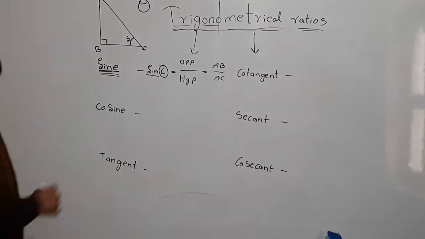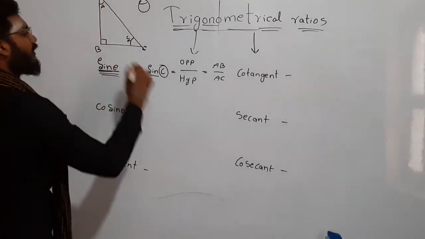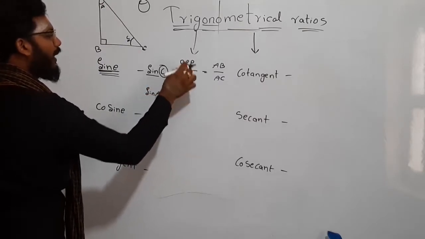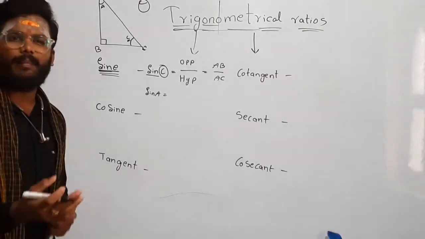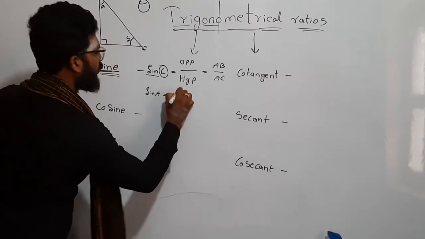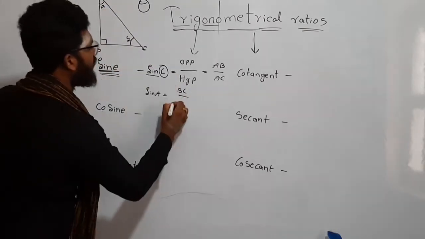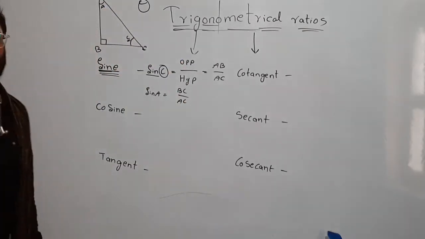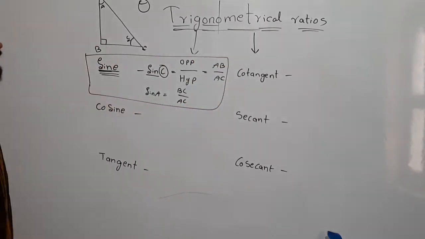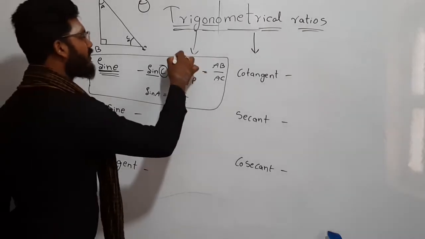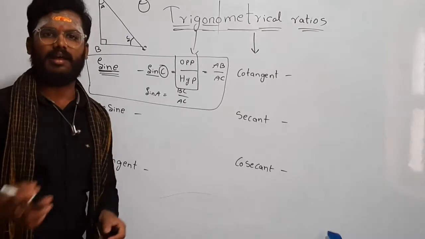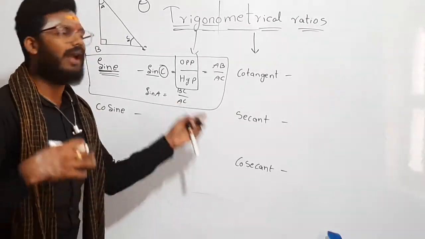In the same way, if I want to write sin A, what can I write? Opposite side by hypotenuse, right? So what is the opposite side to A? For A, the opposite side is BC. So BC, and the hypotenuse is the same, right? In any right angle triangle, the hypotenuse is the same. So the only thing you have to remember in sine is opposite side by hypotenuse. The side opposite to the angle, or opposite to theta, by hypotenuse.